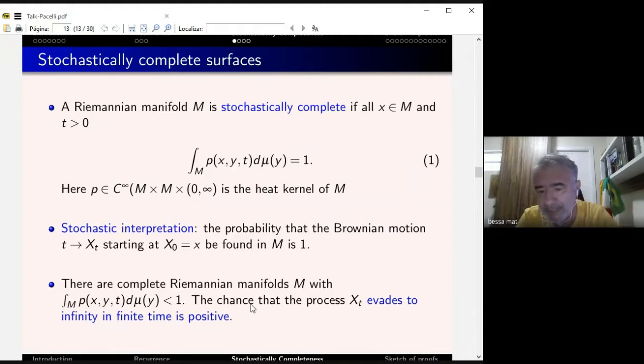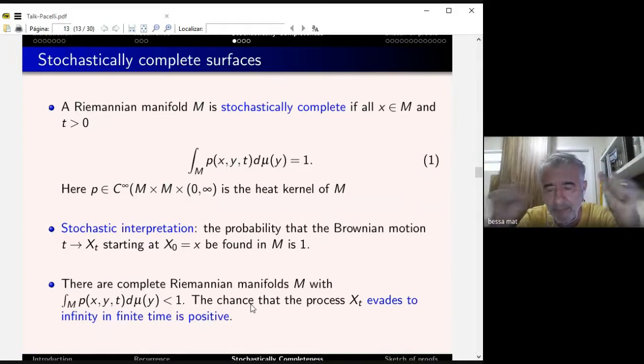So the probability that the process disappears, if it's stochastically incomplete, is positive in finite time. The most beautiful examples of stochastically incomplete surfaces are the bounded minimal surfaces by Nadirashvili.